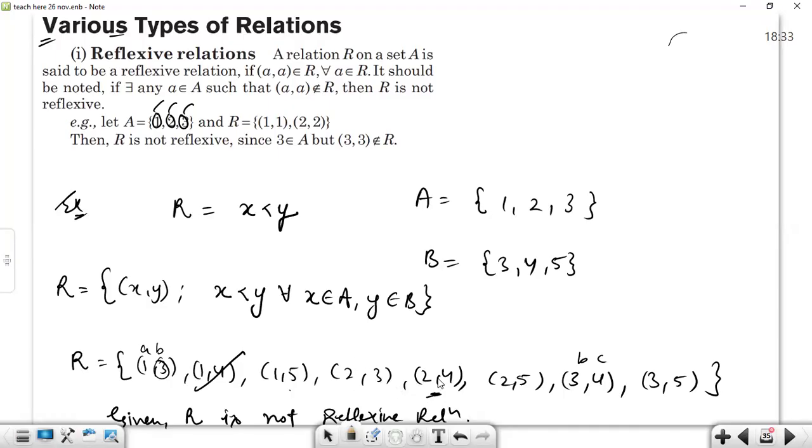Okay, (2,3) and (3,4). So (2,4) is there. No problem. Any element starting with 4? No. (2,5), any element starting with 5? No. (3,4), any element starting with 4? No. (3,5), any element starting with 5? No. So we have checked all the elements, and yes, our condition is satisfied all the time. That's why we'll declare this relation as a transitive relation.